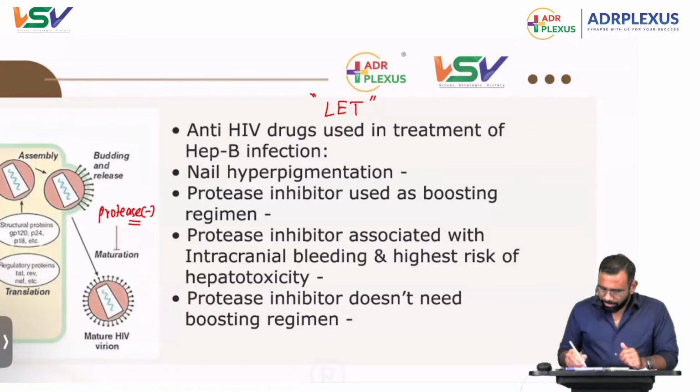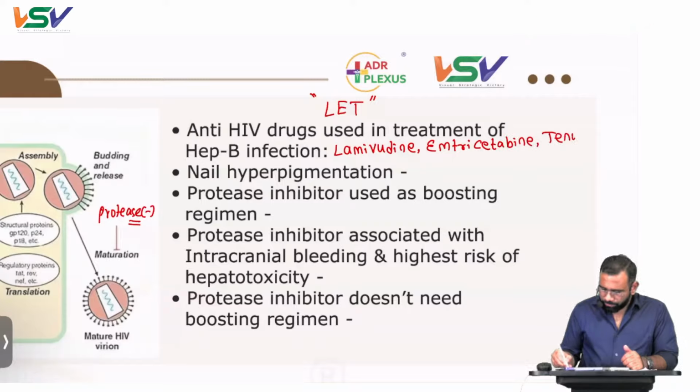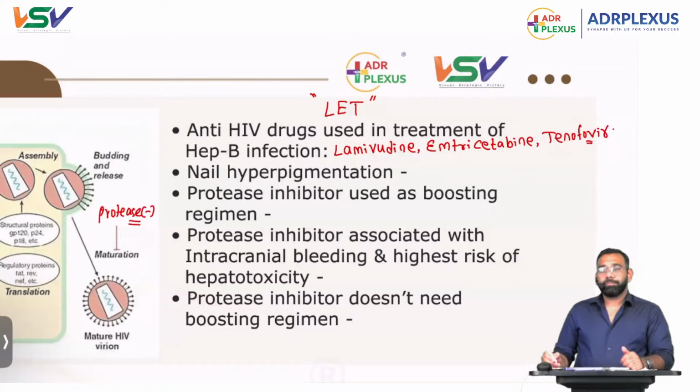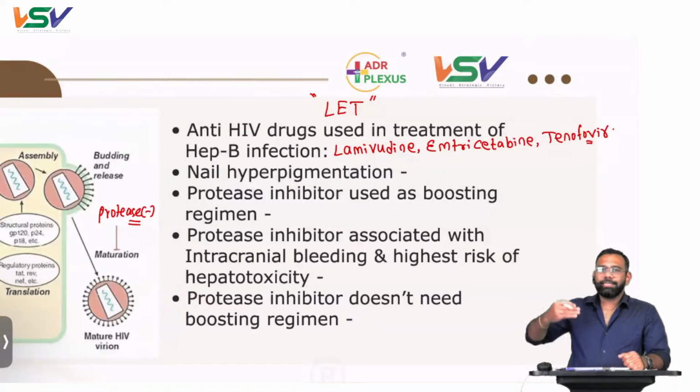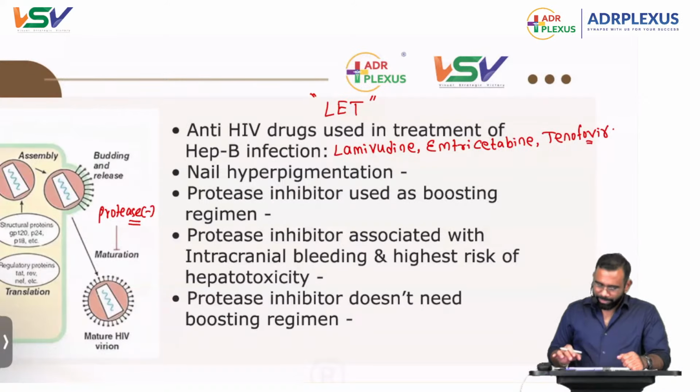Let them treat: lamivudine, emtricitabine, very important this part, and tenofovir. That's all. These are the antiretroviral drugs useful for the treatment of hepatitis B.